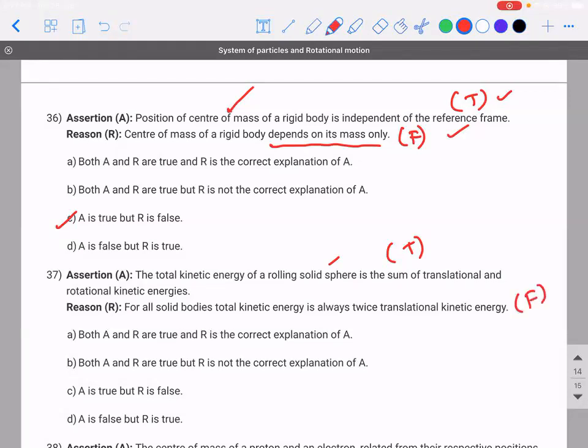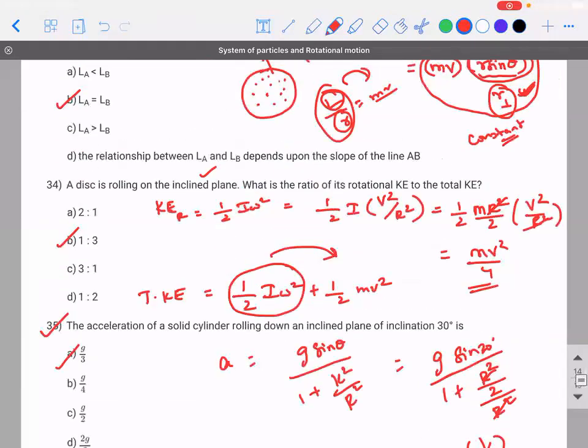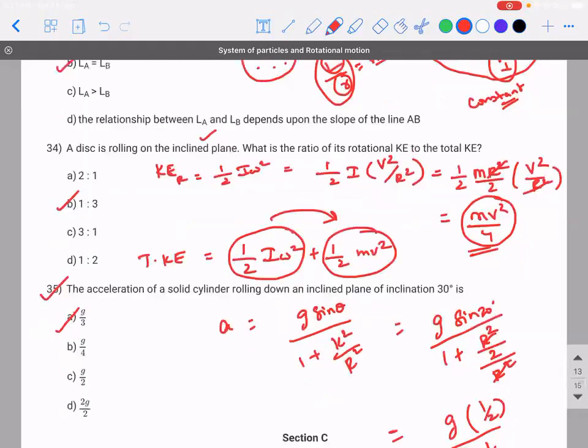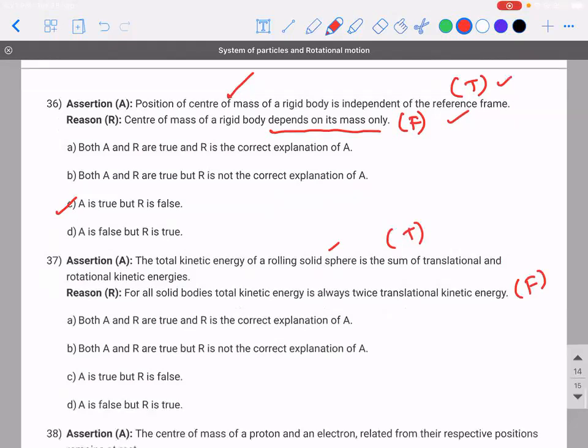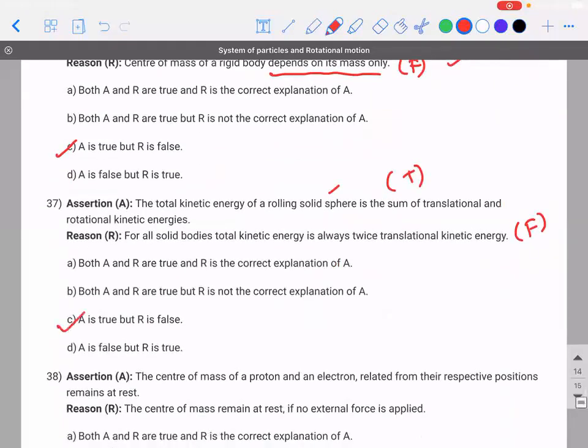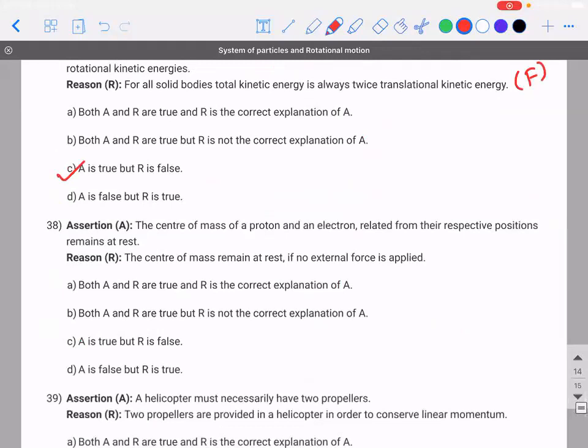I can give you an example. In this problem, where a disk was rolling, the rotational kinetic energy was mv square by 4, whereas the translational kinetic energy is half mv square. Is it twice? Obviously not. It is false. So A is true, but R is false.